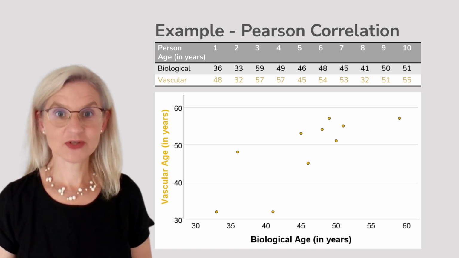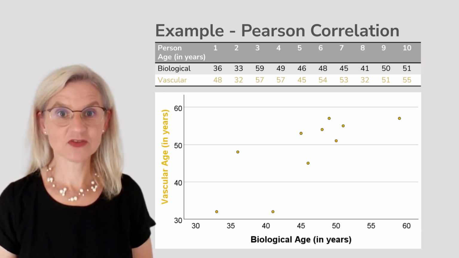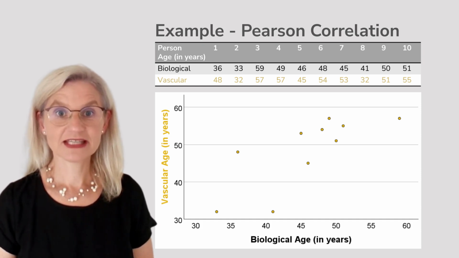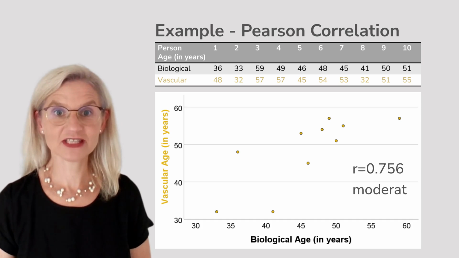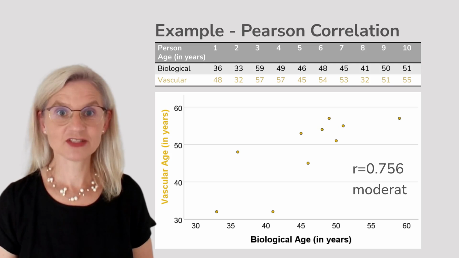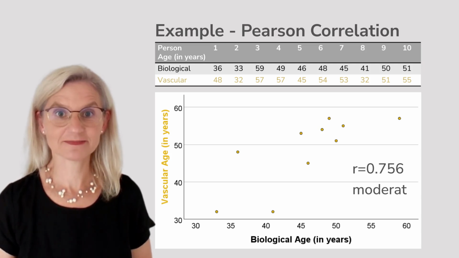The next step is to examine whether this relationship is linear. Using statistical software, we calculate Pearson's correlation coefficient. For these data, R is 0.756, which suggests a moderate linear association. This now allows us to perform a linear regression. We now want to fit a straight line through the scatter of points. Let's first consider the general case.